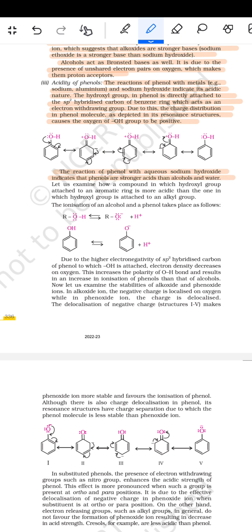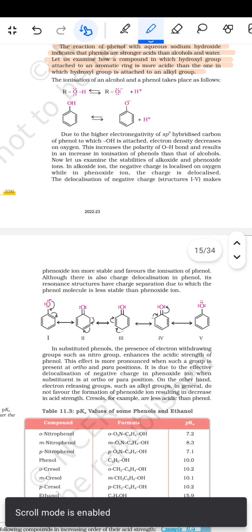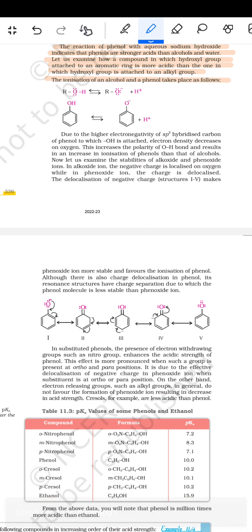Let us examine why a compound in which the hydroxyl group is attached to an aromatic ring is more acidic than one in which the hydroxyl group is attached to an alkyl group. The ionization of an alcohol and a phenol takes place as follows: ROH gives RO minus plus H plus, and C6H5OH gives C6H5O minus plus H plus.